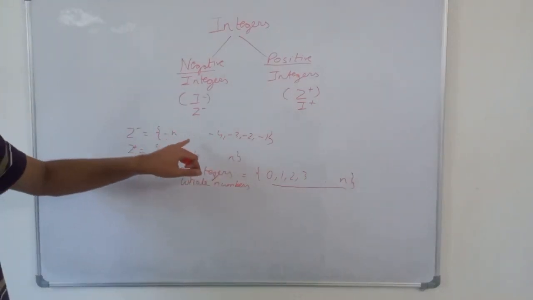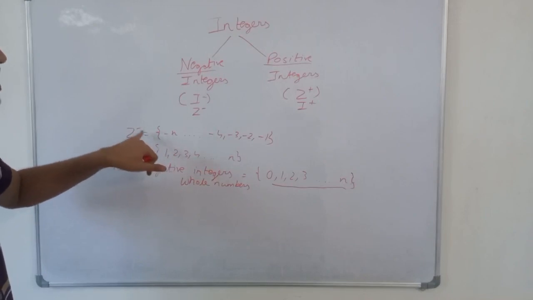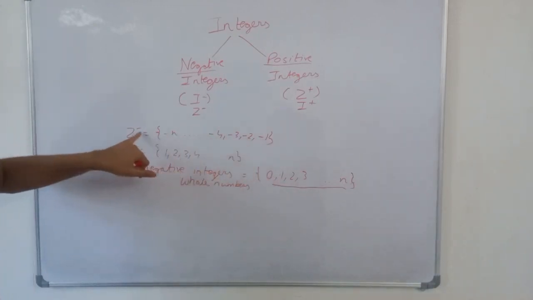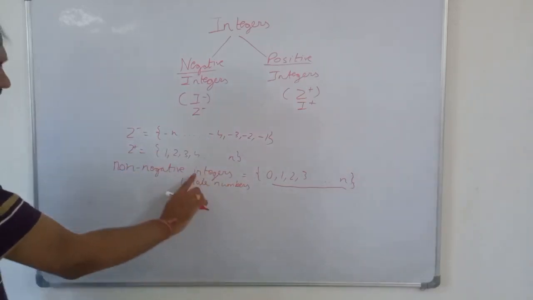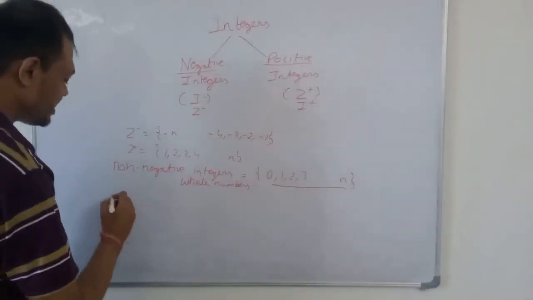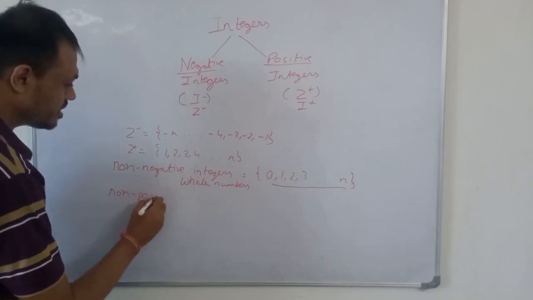Zero is counted neither as a negative integer nor as a positive integer. In negative integers 0 is not present, and in positive integers 0 is also not present. But in non-negative integers 0 is present, and in non-positive integers also 0 is present.